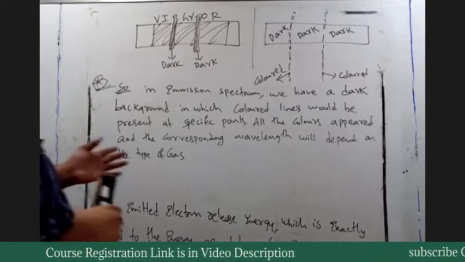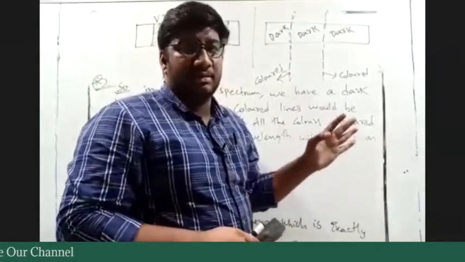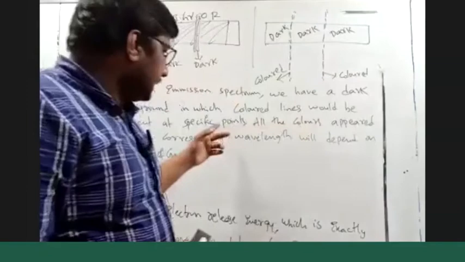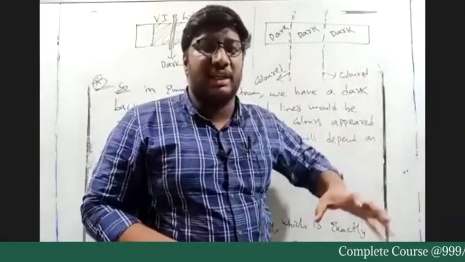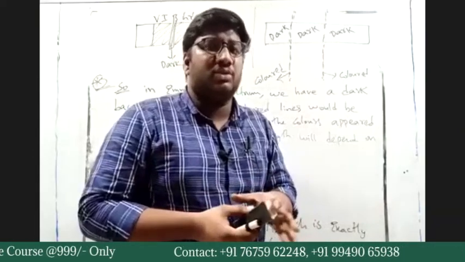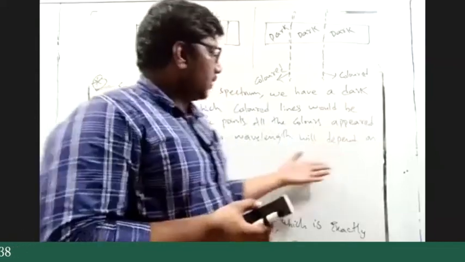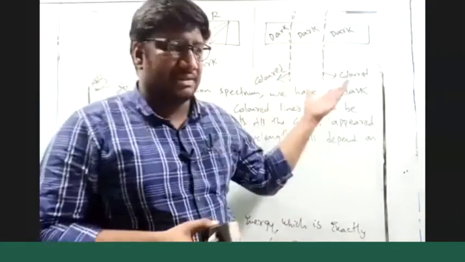All the colors appeared at the corresponding wavelengths will depend on the type of gas we have taken. Whatever color you see, and at whichever point you have an absorption, each point corresponds to a particular energy. So that depends on the type of gas.